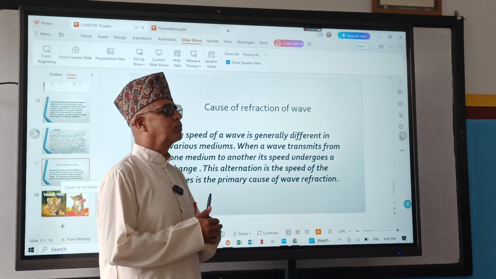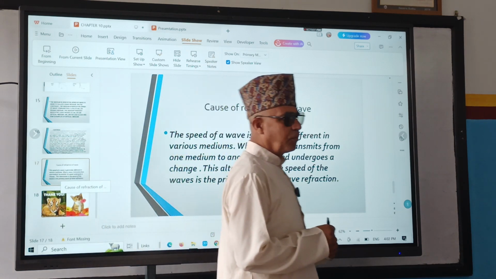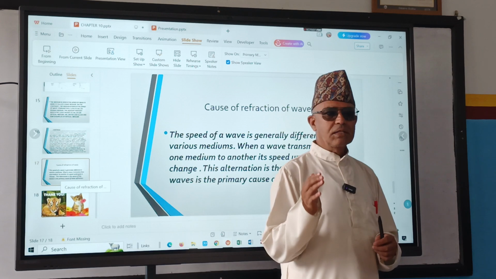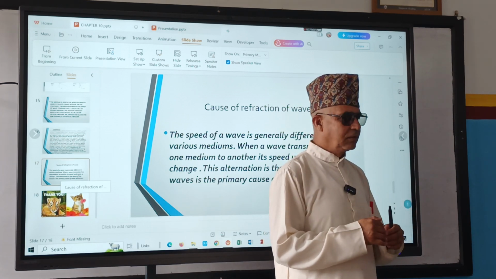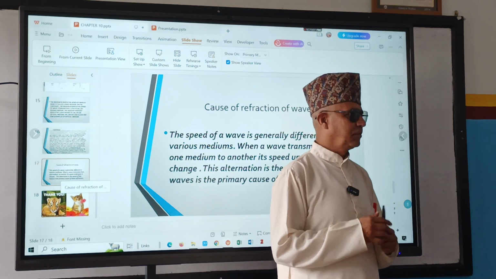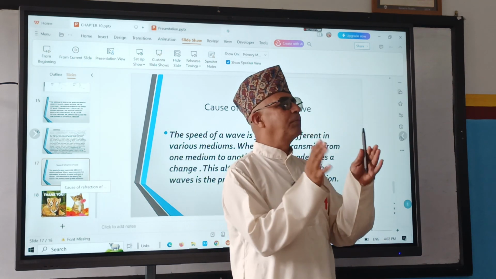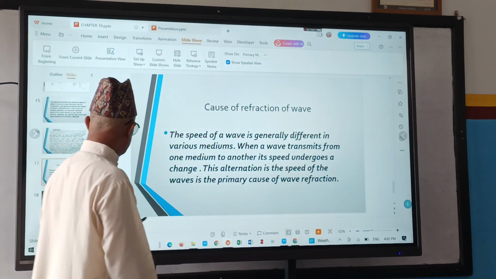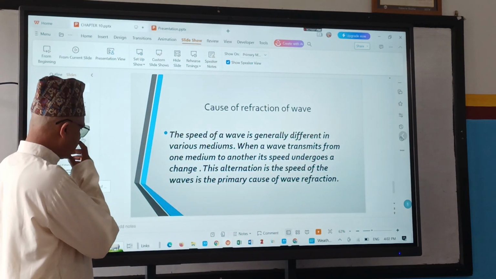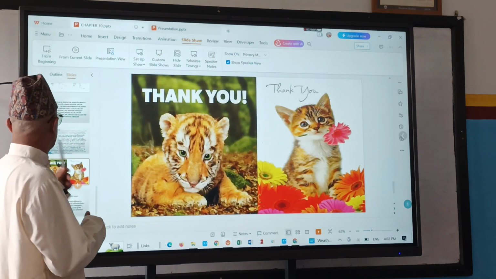In gas, much higher speed. That is the case of light. But when we talk about sound, sound travels fastest in solid, a bit slower in liquid, very slowly in air. Remember, the opposite is there, right? That means the speed of wave differs in different media. Because of that, the wave refracts or bends.